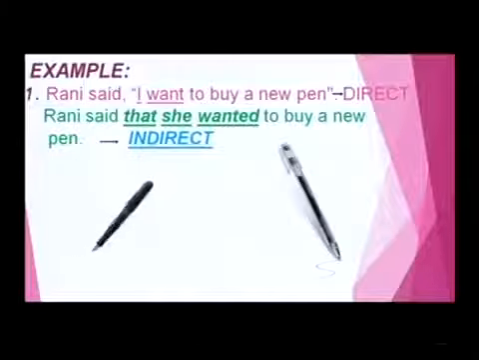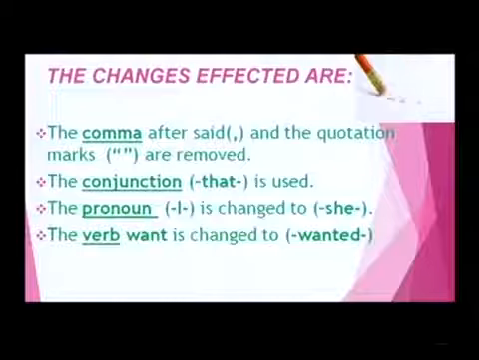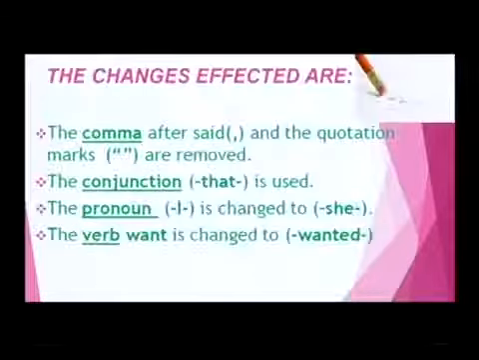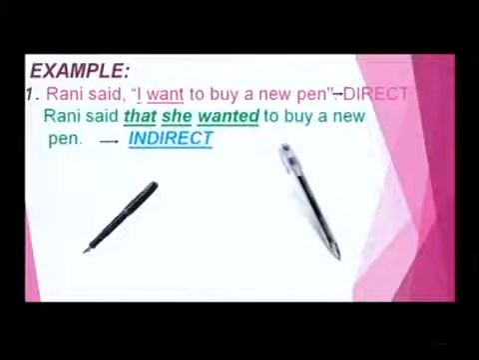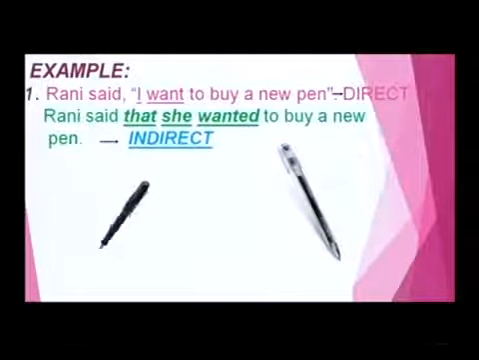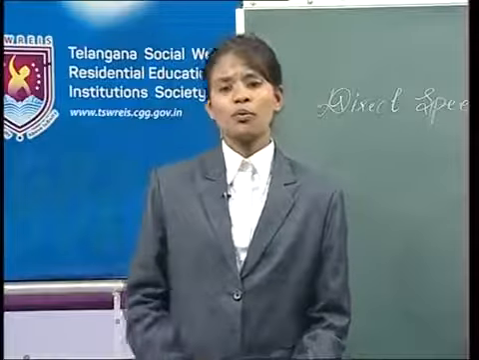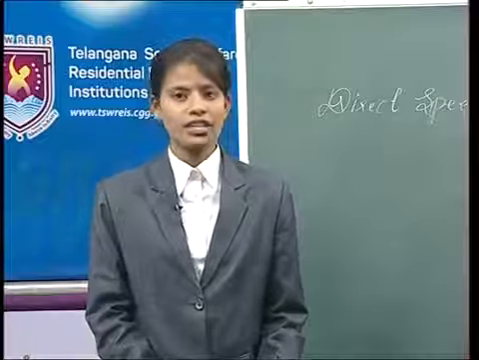The conjunction that is used and the pronoun I is changed to she because Rani is a girl, right? That's why the pronoun I is changed to she. And the verb want is changed to wanted. See, Rani said that she wanted to buy a new pen. Is it clear, my dear friends? Okay, see here. Dear friends, in such a way, we can change the direct speech into indirect speech.